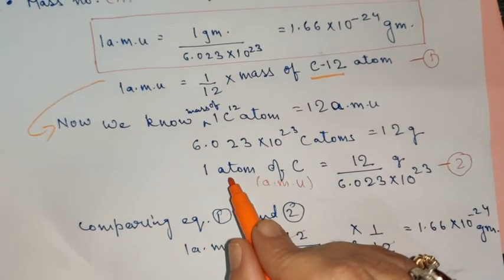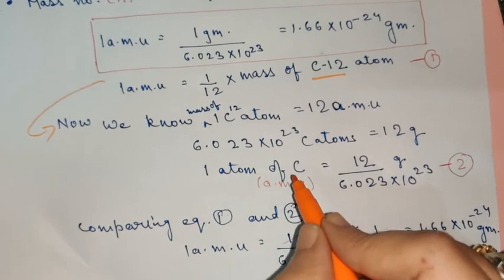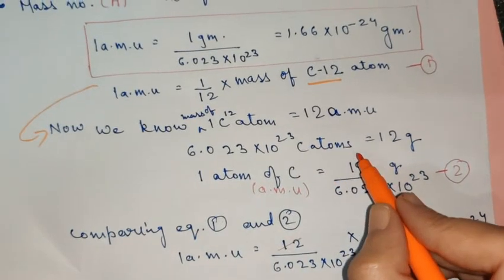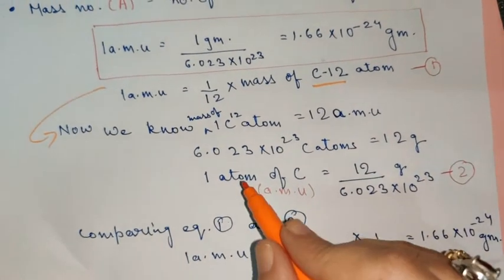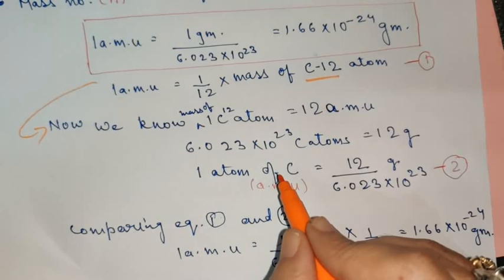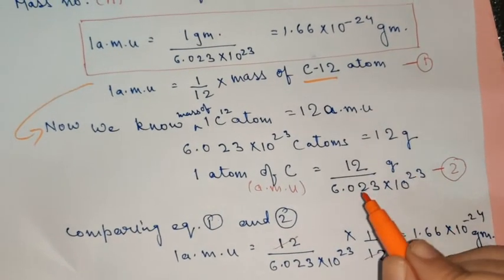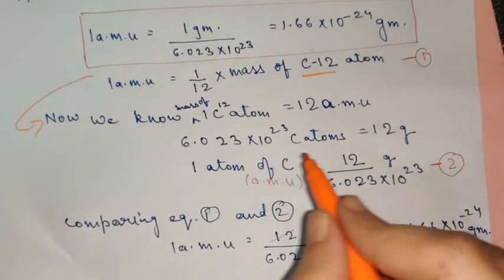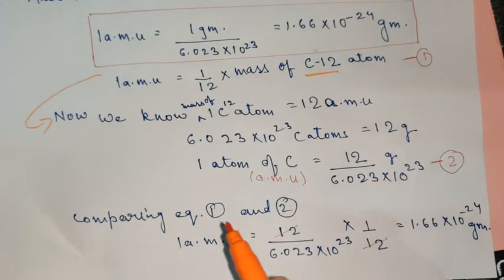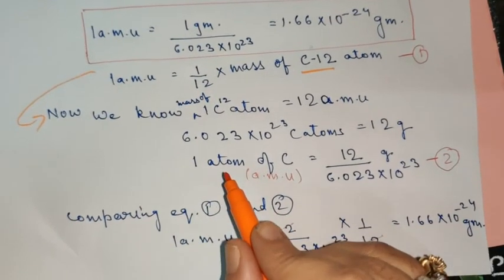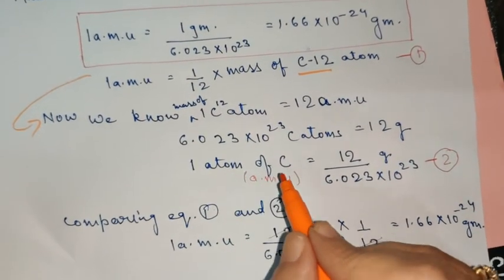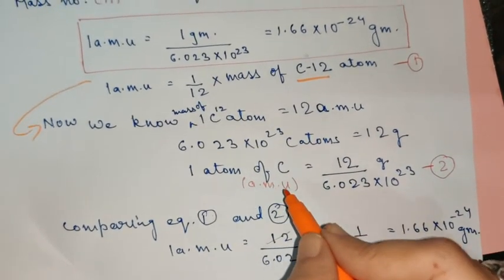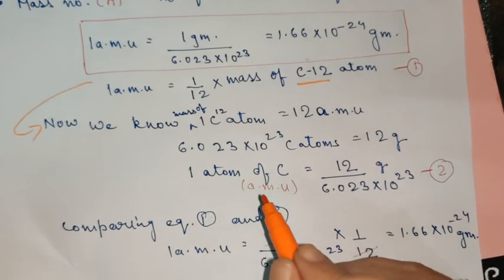Now if you have to find out the mass of one atom of carbon, this is the mass of 1 mole of carbon atoms, which is equal to 12 gram. Now if you have to find out the mass of one atom of carbon, it will be equal to 12 upon 6.023 into 10 raised to the power 23. By calculating this, you will be able to find out the value of mass of one atom of carbon, and mass of one atom of carbon is equal to 1 amu, as it is known.